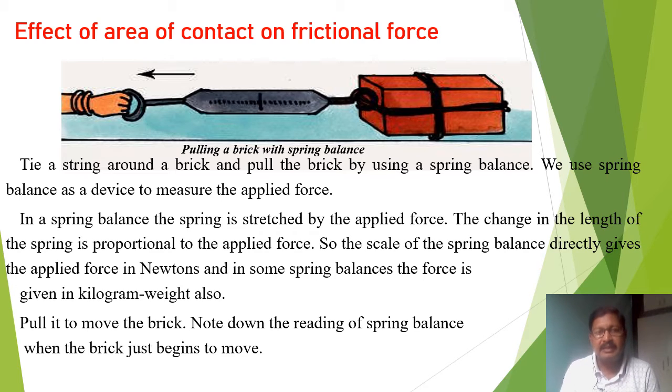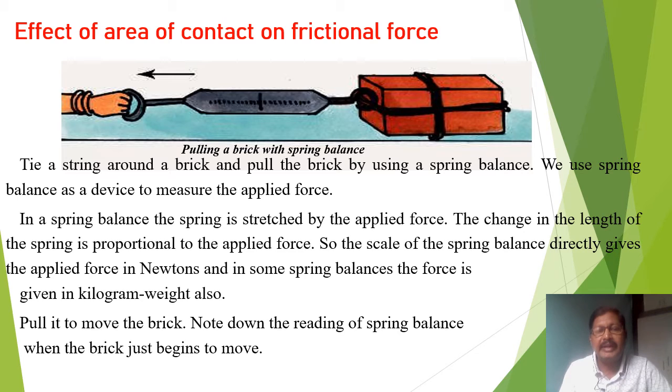In a spring balance, the spring is stretched by the applied force. The change in the length of the spring is proportional to the applied force. So the scale of the spring balance directly gives the applied force in newtons, and in the same spring balance the force is given in kilograms weight also.